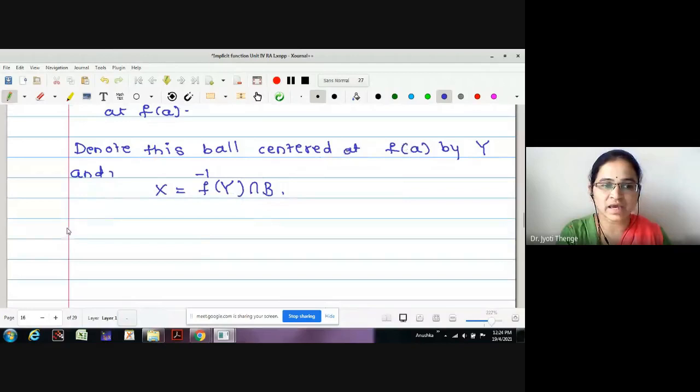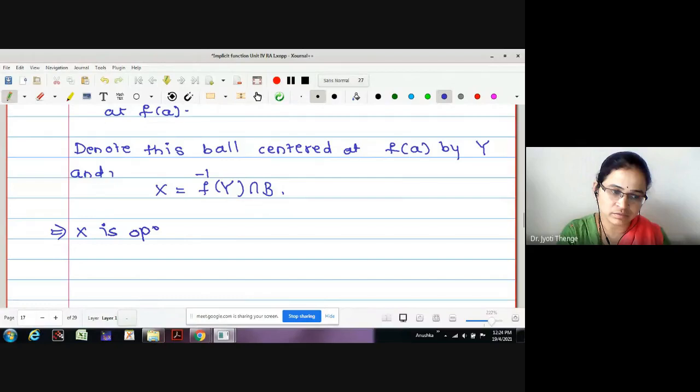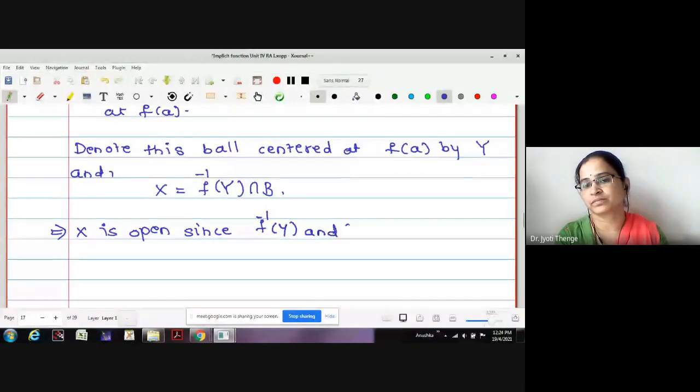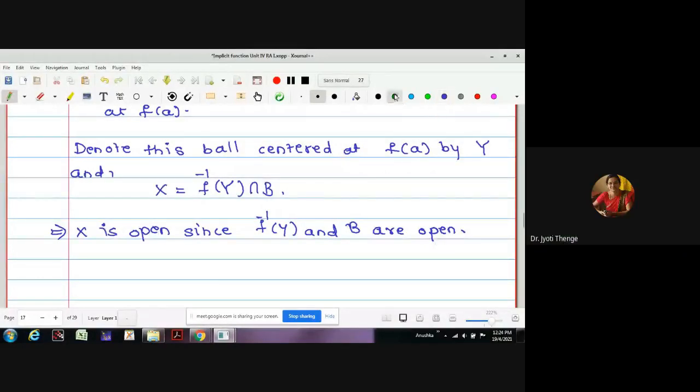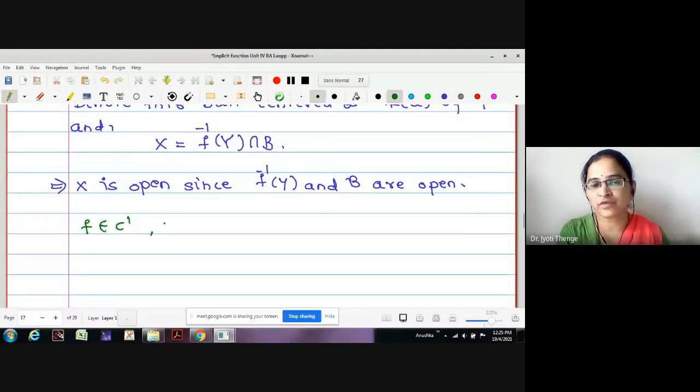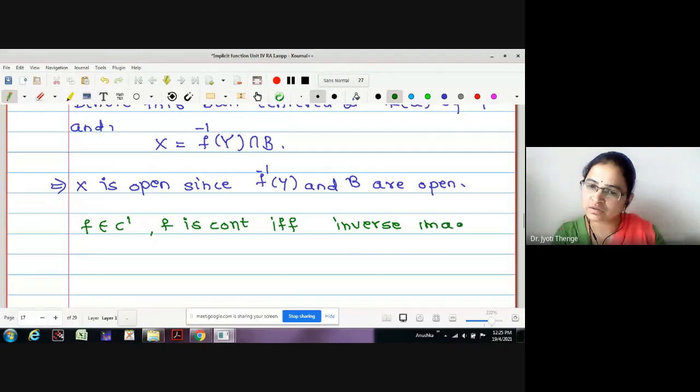Therefore, may I say X is open, since f inverse of Y and B are open. Why is f inverse of Y open? Yes, f belongs to C1, given. Therefore, f is continuous. We know one theorem: f is continuous if and only if the inverse image of open sets is open.